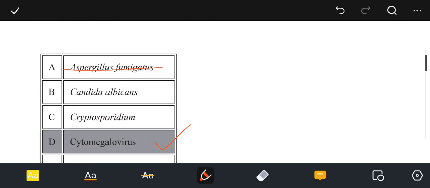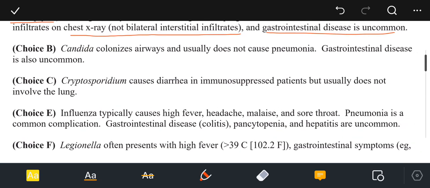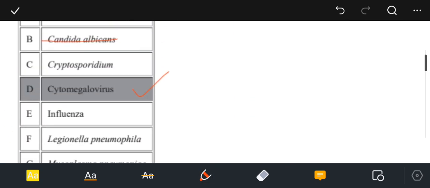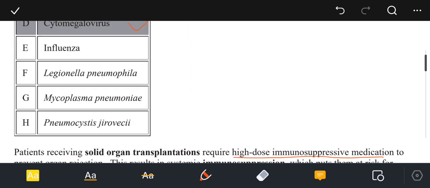The choice beta, that is Candida albicans, this is not the option of choice because Candida colonizes airway and usually does not cause pneumonia. The gastrointestinal disease is also uncommon. The choice Charlie, that is Cryptosporidium. This is not the option of choice because the Cryptosporidium causes diarrhea in the immunosuppressed patient but usually does not involve the lung.